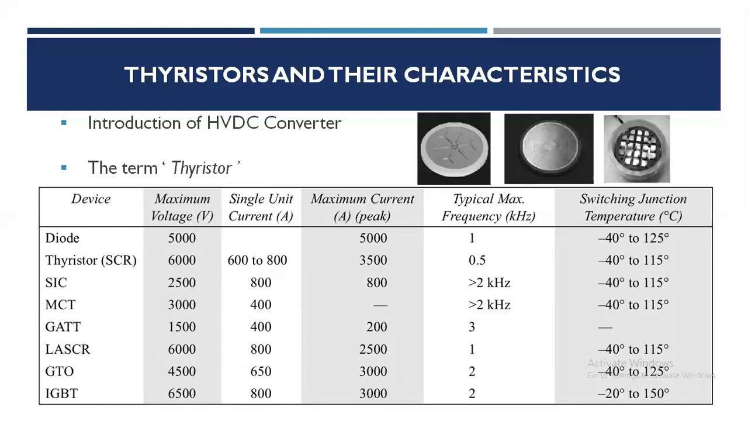GTO is gate turn off thyristor. Recent developments in high power GTO, that is 5 kV, 3000 ampere, have led to the elimination of the commutating circuit. Consequently, they are replacing other thyristors used in high power converter or inverter applications.